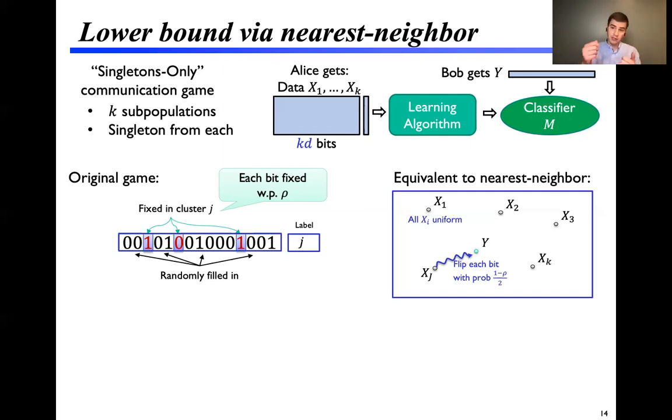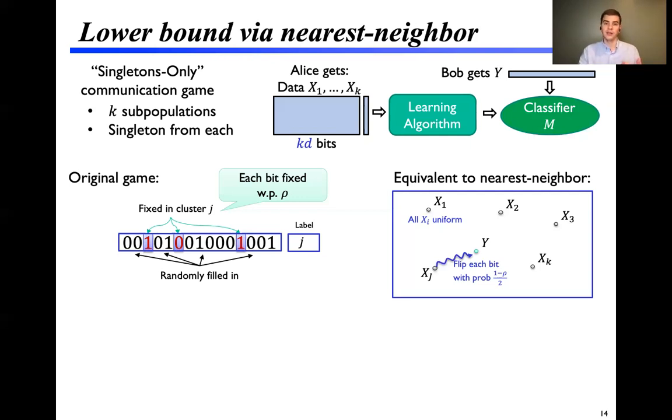Bob's sample will appear slightly closer than you would expect to one of Alice's data points. In particular, we can show that this is equivalent to generating Bob's sample by running Alice's sample through a binary symmetric channel with parameter (1 minus rho) over 2, something that's almost half, so almost all the bits get reflipped.